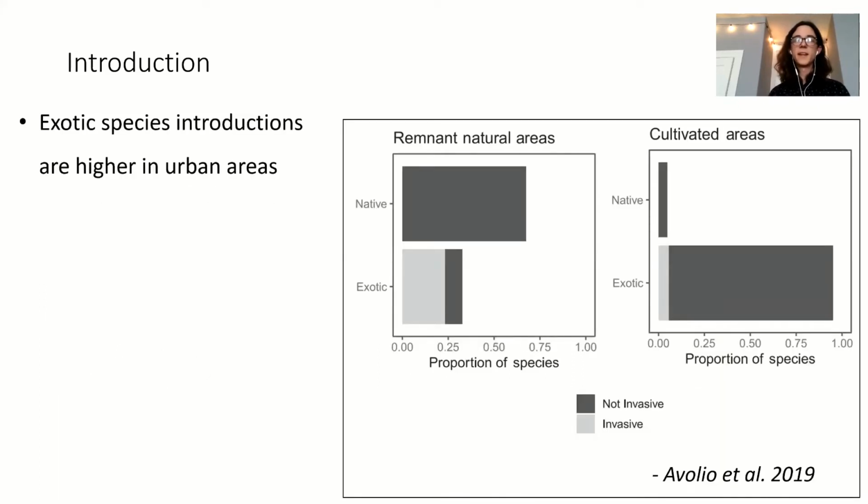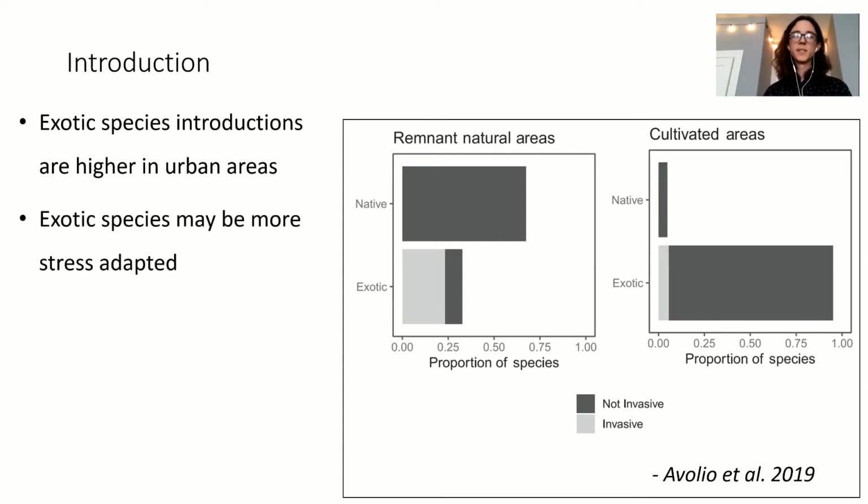We also see that exotic species introductions are higher in urban areas, where in the study by Avolio et al., which was done in Los Angeles last year, we see that in natural remnant areas, there's a greater proportion of native species to exotic species, where when we then move to cultivated, more urban areas, there's a greater proportion of exotic species.